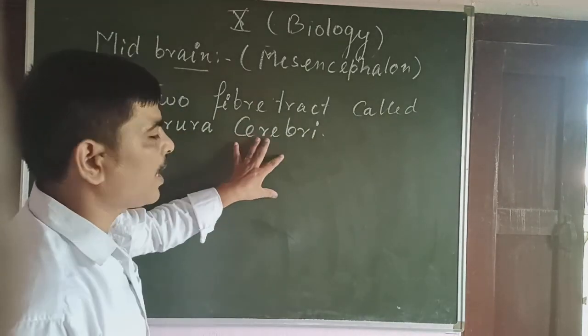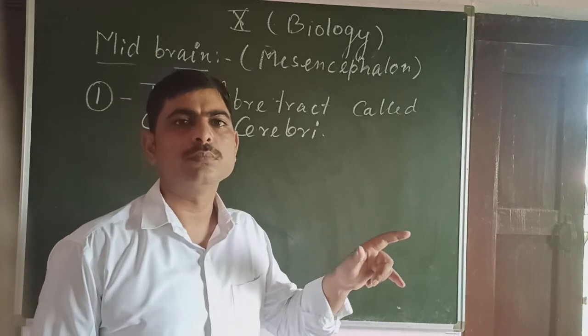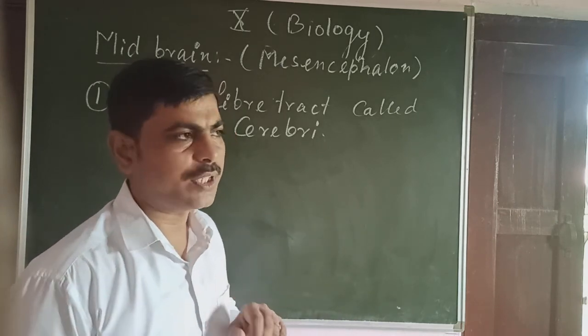This crura cerebri connects the forebrain to the hindbrain. Okay, two fibers.